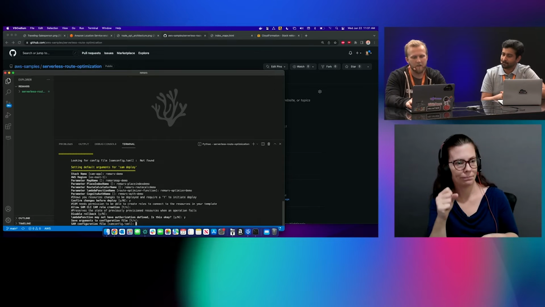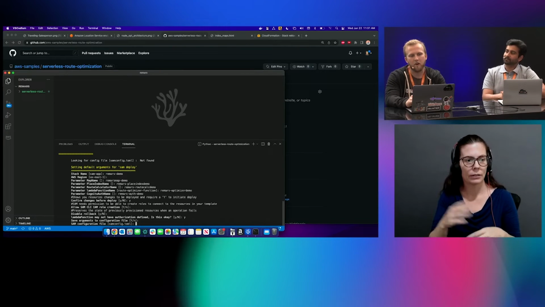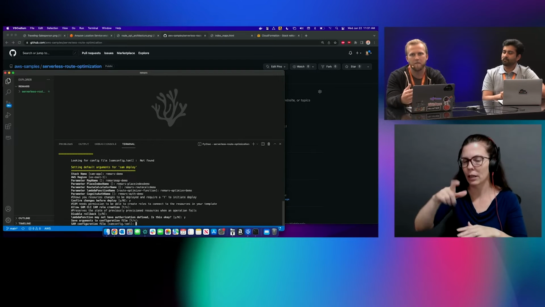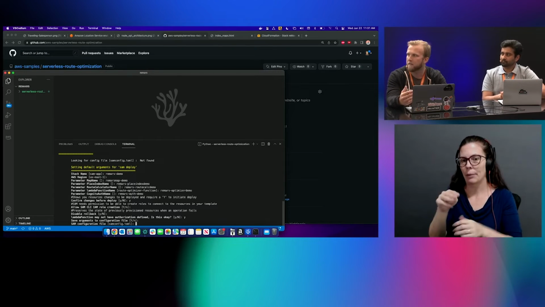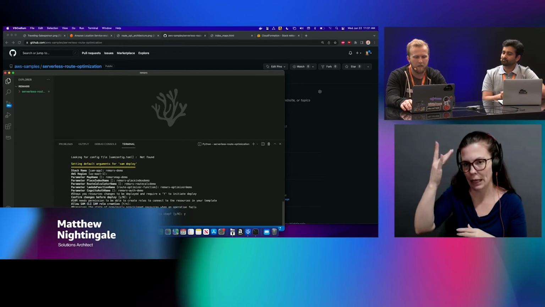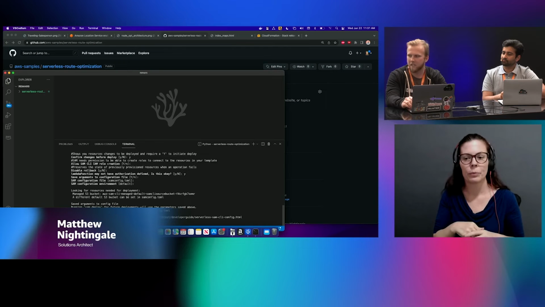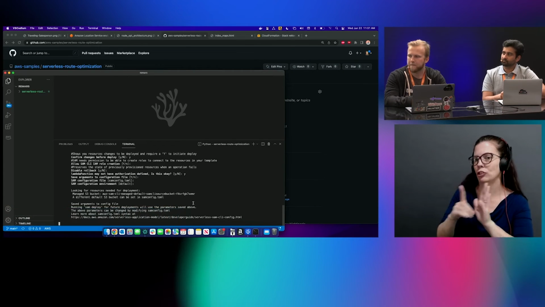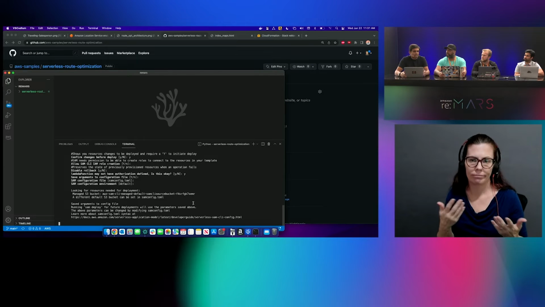One thing to point out here, the template does not have auth on the Lambda function itself. So you do have to explicitly give SAM the direction to allow no auth. So here I've just provided y for no auth. And there we go. SAM is off and running. Yeah, this is because this is for demo purposes, so we are fine to have no authorization.